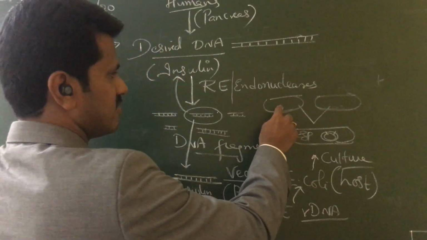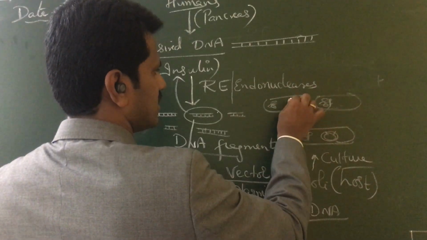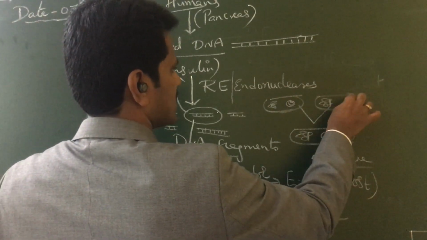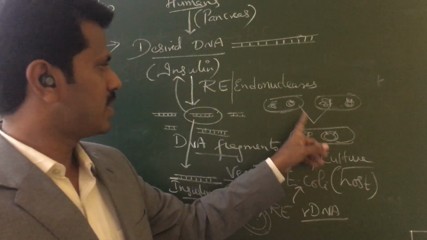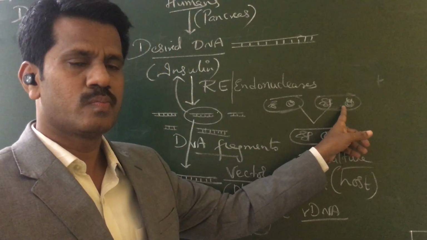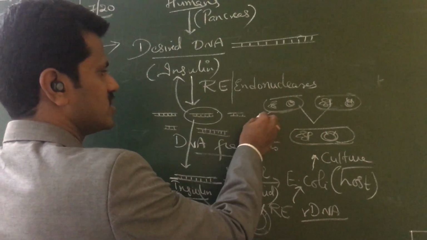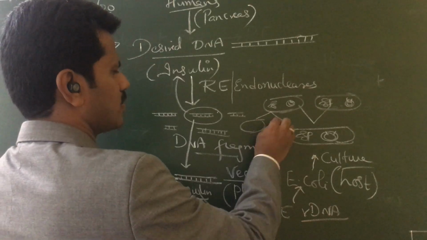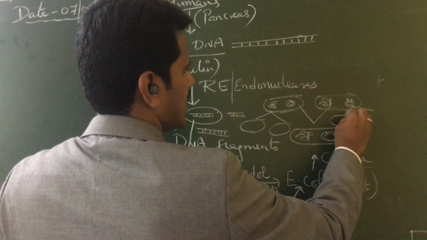As it is dividing, it also replicates our genetic material, that is the plasmid, rDNA, having the insulin gene. So one copy became two. Now again, this will undergo binary fission to form another two copies. That means by binary fission, it will replicate.